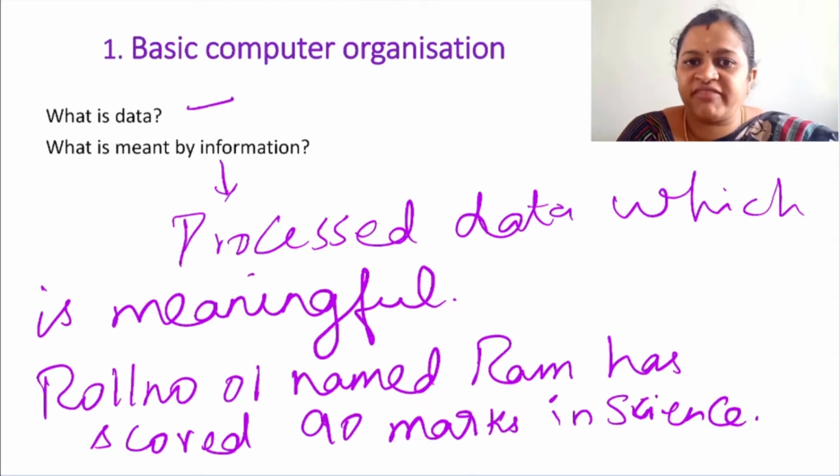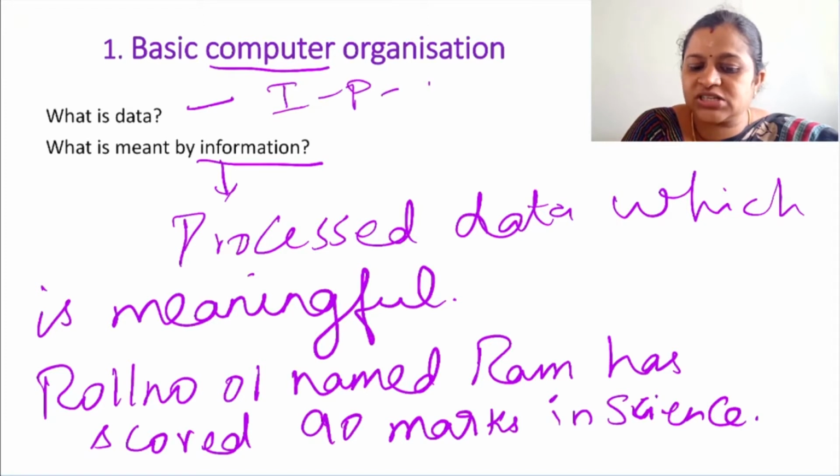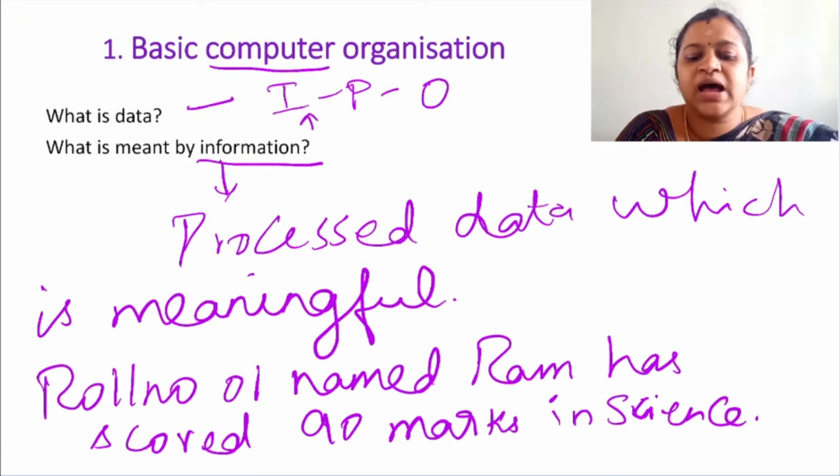So data means raw facts or raw values which don't have any meaning, whereas information means processed data which is meaningful. I told you that computers follow the input, process, output cycle. So the raw facts are the input, which will be processed by the computer, and we will get the meaningful information as output. This is the basic principle of a computer. Now let us get into the major components of computer.